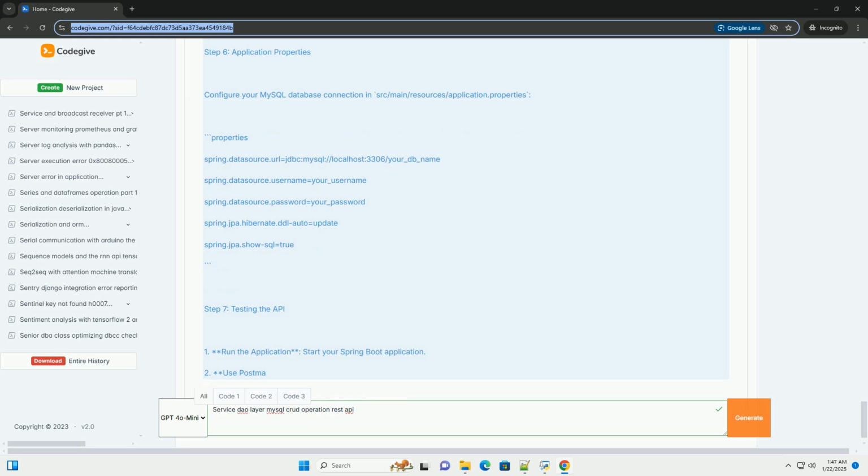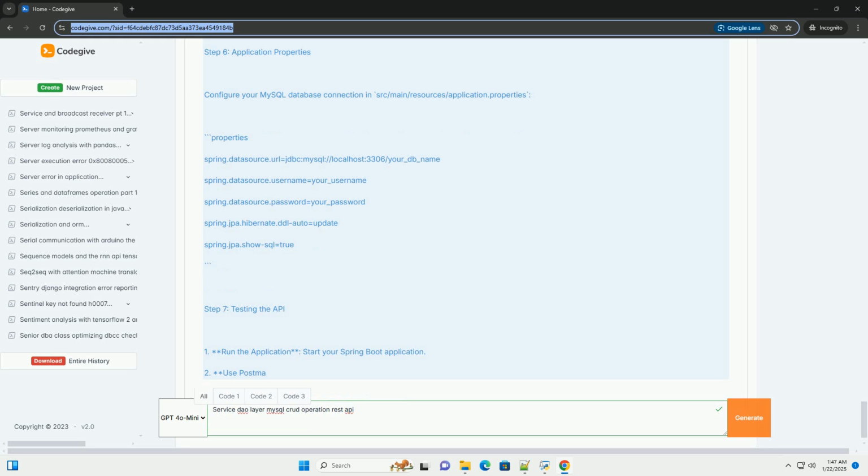GET http://localhost:8080/api/users, retrieve all users. GET http://localhost:8080/api/users/id, retrieve a user by ID. POST http://localhost:8080/api/users, create a new user, send JSON in the body.